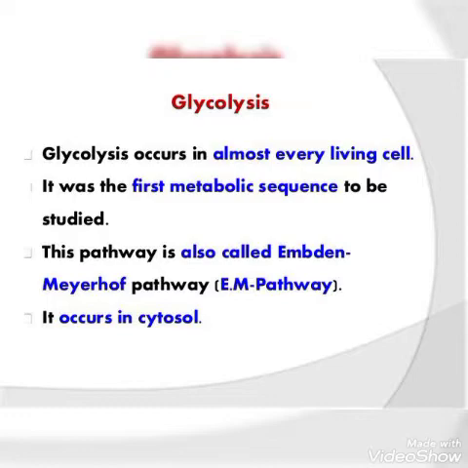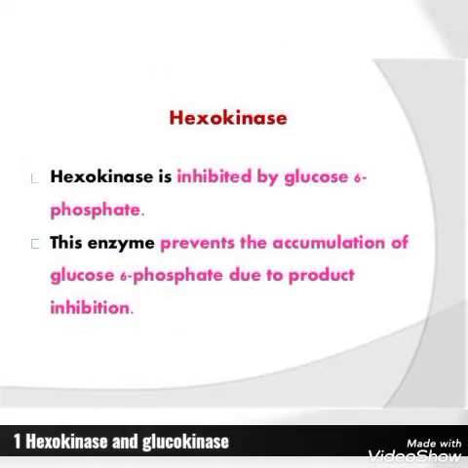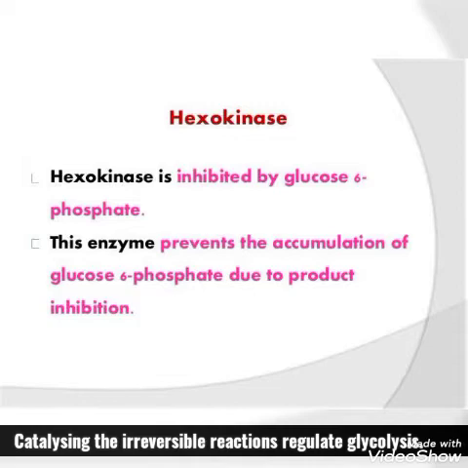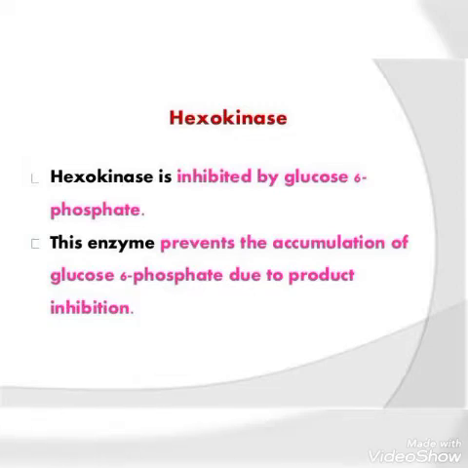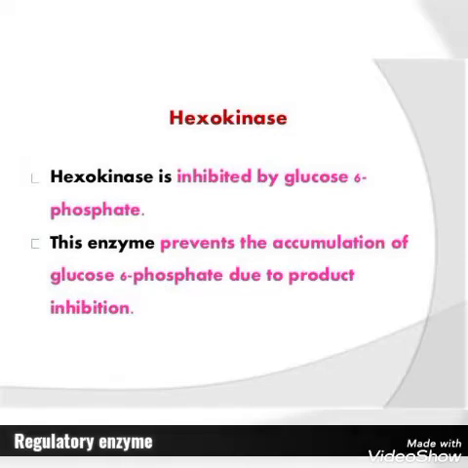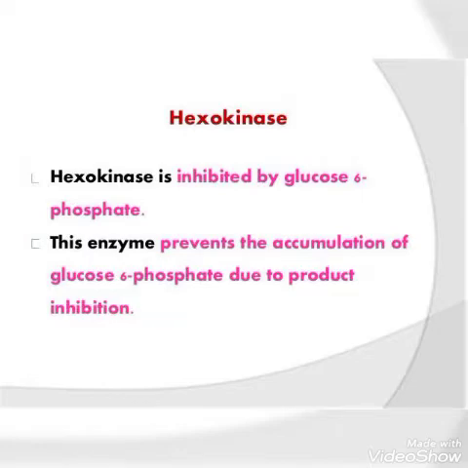In the next slide, there are three regulatory enzymes in glycolysis. They are hexokinase and glucokinase, phosphofructokinase, and pyruvate kinase. Catalyzing the irreversible reactions by these enzymes can regulate glycolysis. Here, the first regulatory enzyme is hexokinase. Hexokinase is inhibited by glucose 6-phosphate. This enzyme prevents the accumulation of glucose 6-phosphate due to product inhibition.